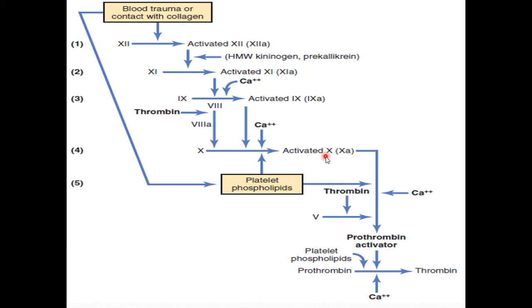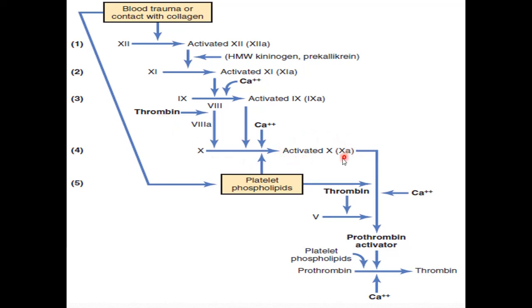Again, I am repeating that factor 9 along with factor 8, in the presence of calcium ions and platelet phospholipids, will cause conversion of factor 10 to activated factor 10. Now factor 8 initially is inactive, and it is converted to activated factor 8 by the action of thrombin.